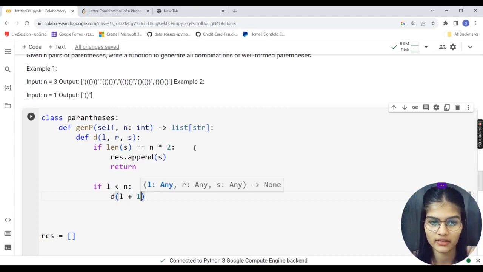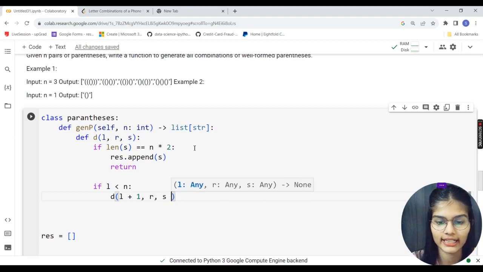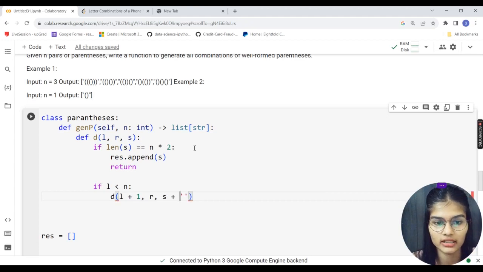Whatever the things we are having at the left plus 1, right comma, right comma, space, right plus, I would just do a parenthesis. I would add the parenthesis.